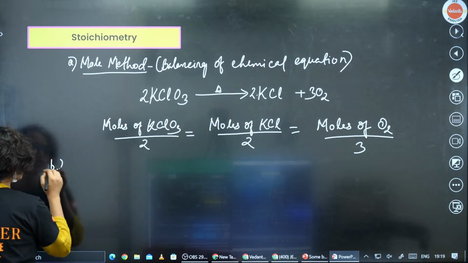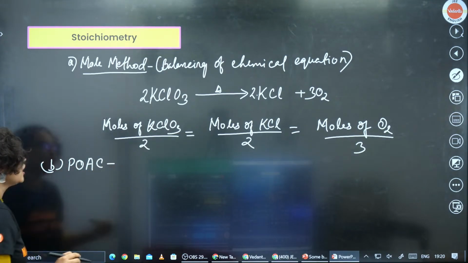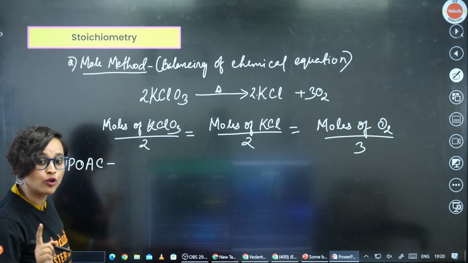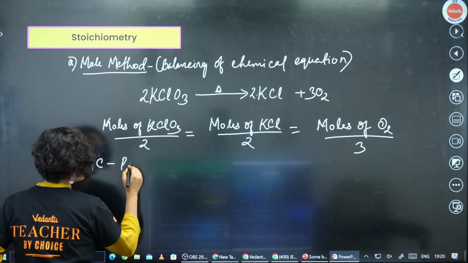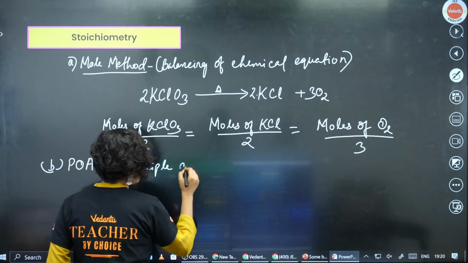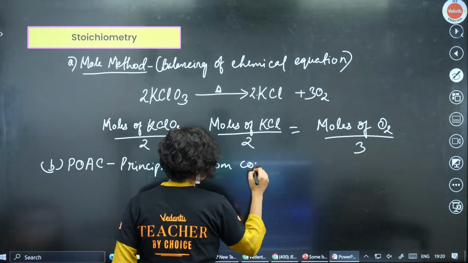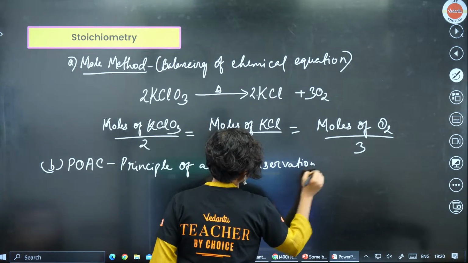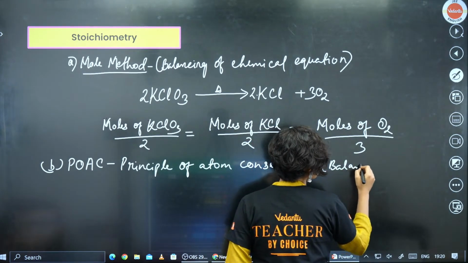What is our second one? Second one is POAC. That is principle of atom conservation. What is POAC? POAC is principle of atom conservation. And in this one, balancing of chemical equation is not important.